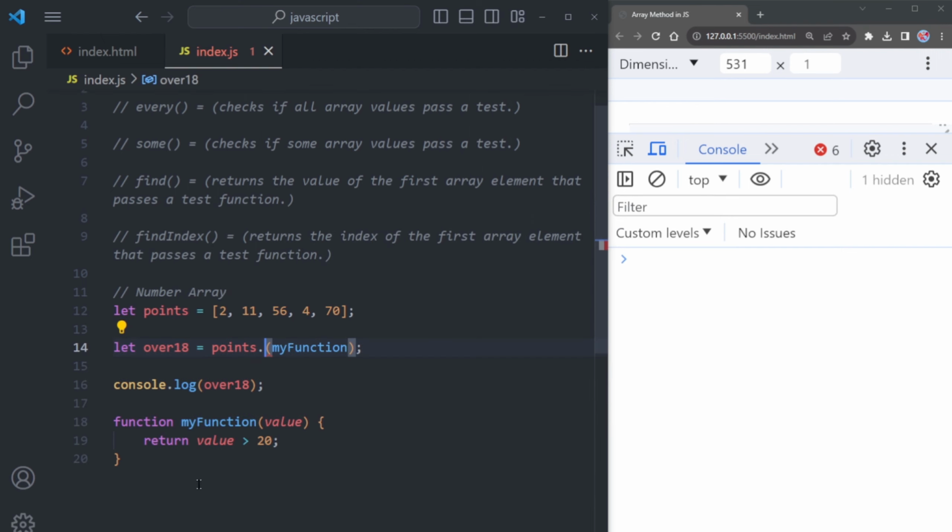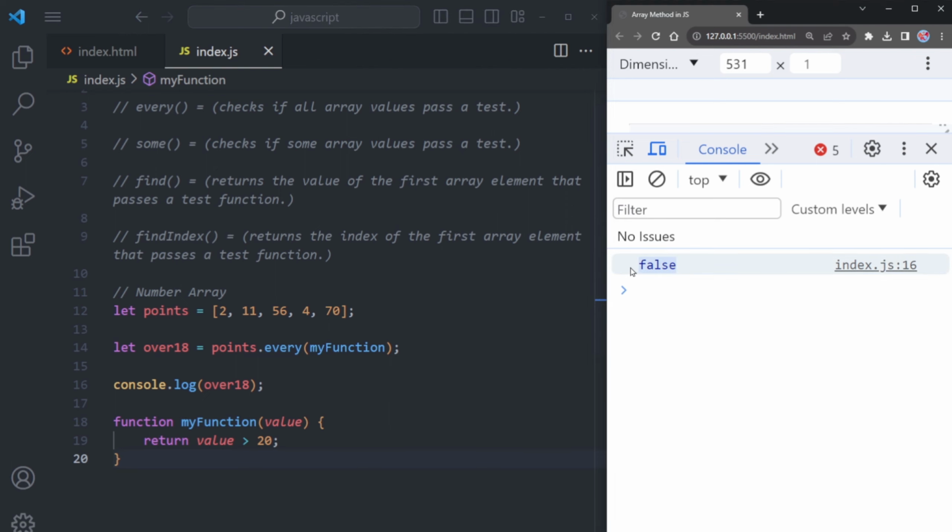I've got this code from our previous tutorial. Let's use the every method here. In this case, the result on the console is false. The purpose of the function is to check whether values of the array are greater than 20, but in this points array, not all values are greater than 20. That's why it returns false.